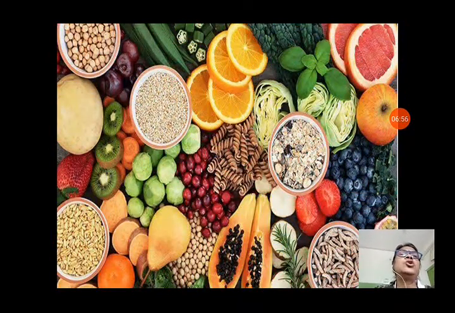In this picture also you can see different food items which contain fibers. You can include these food items in your food so that you can get proper digestion.